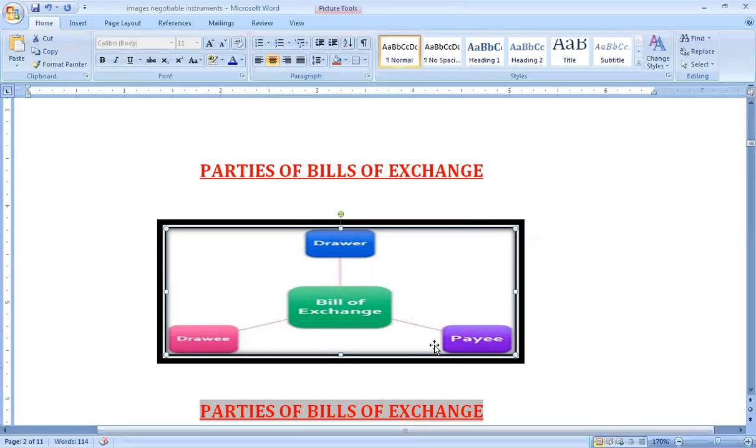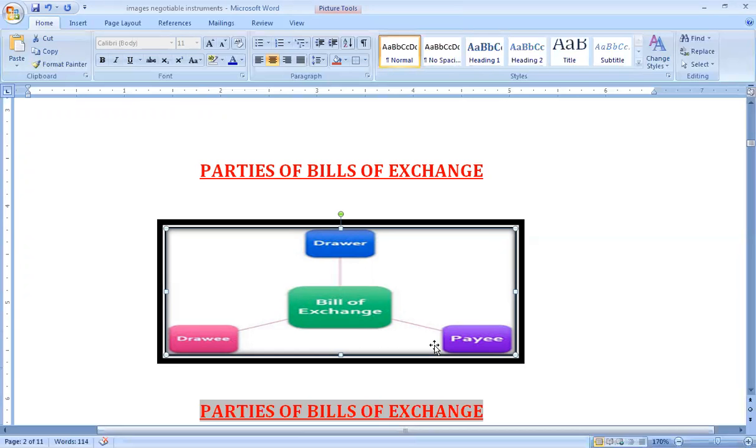In that case, this supplier, to recover the money 1 month later, can draw a bill of exchange on that person, on the customer, wherein he will be writing in that bill of exchange, I am ordering you that you have to pay this much money after this much time to me. So in that case, this instrument will be made.